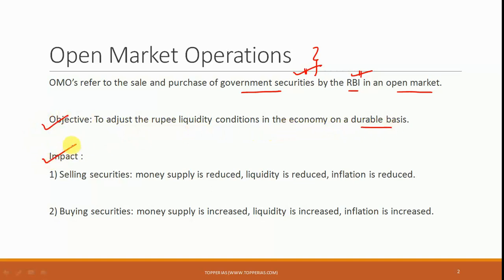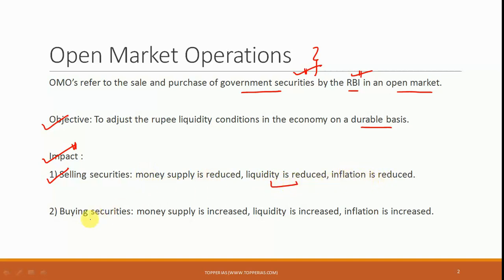Now what is important here is the impact of OMO. The first impact is that if the RBI is selling the government securities, in that case what is going to happen is that these securities are largely purchased by scheduled commercial banks. So if scheduled commercial banks are purchasing these securities, then the money supply with these banks is going to get reduced. The liquidity in the economy as a result is going to get reduced, and hence inflation is also going to get reduced.